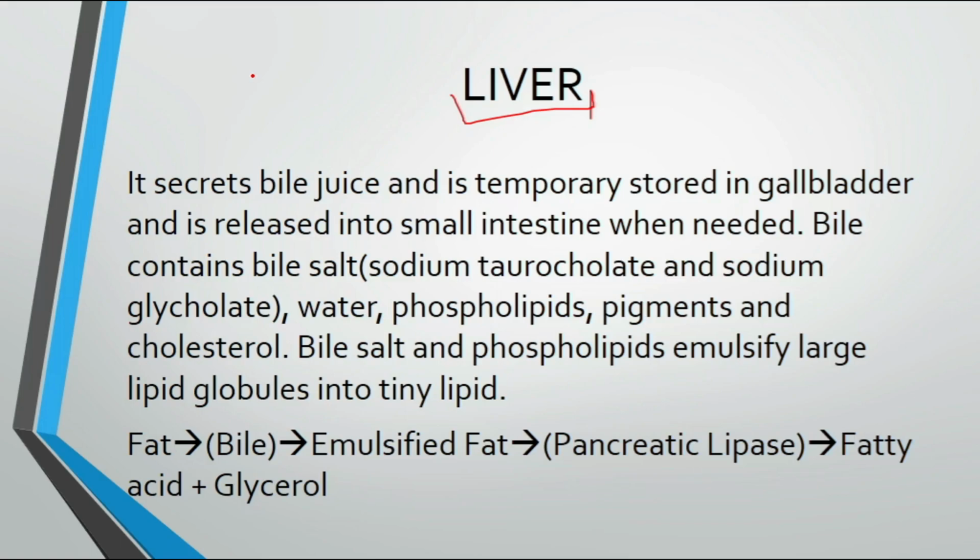Bile contains bile salts, sodium taurocholate and sodium glycocholate, water, phospholipids, pigments and cholesterol. Bile salts and phospholipids emulsify large lipid molecules into tiny lipids. So fat in the presence of bile juice converts into emulsified fat. Then emulsified fat in the presence of pancreatic lipase converts to fatty acid and glycerol.